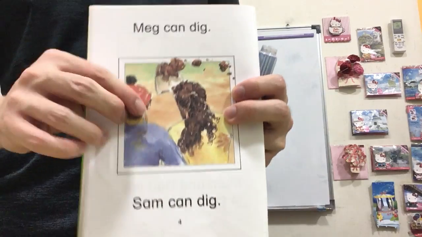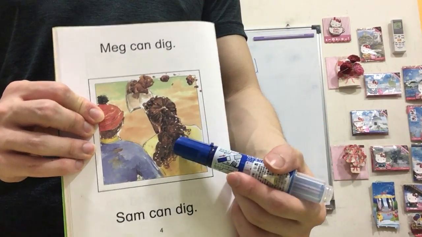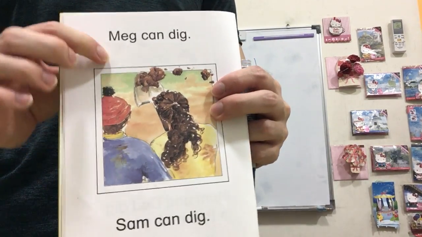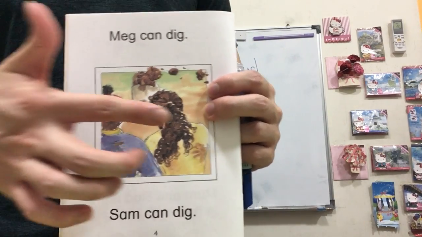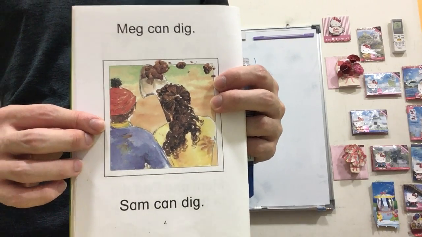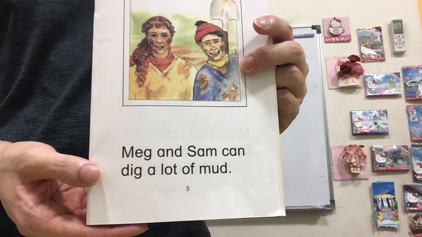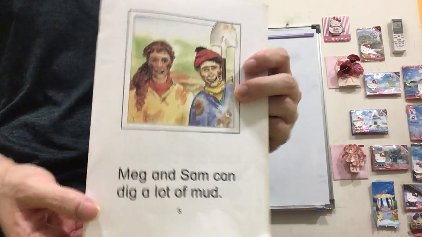So Meg is the name of the girl, and Sam is the name of the guy. So Meg can dig, Sam can dig. Both the girl and the boy can dig. Now Meg and Sam can dig a lot of mud.